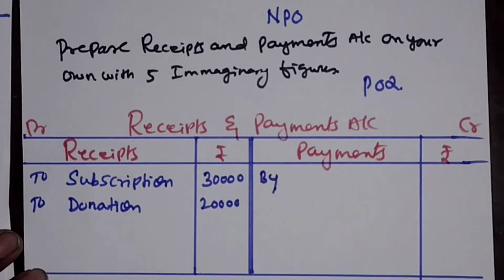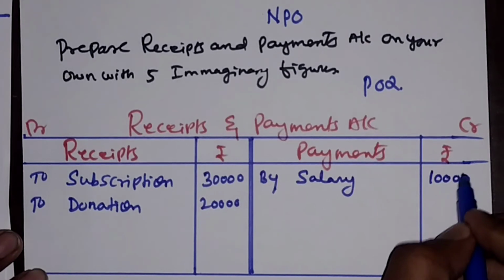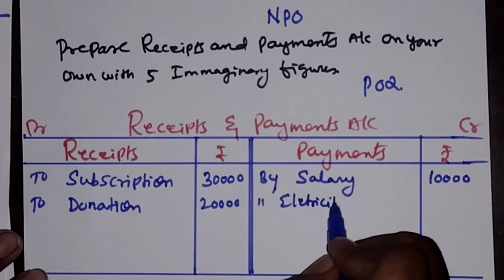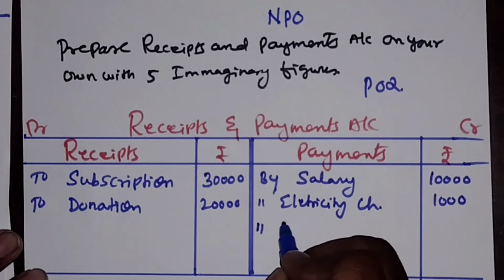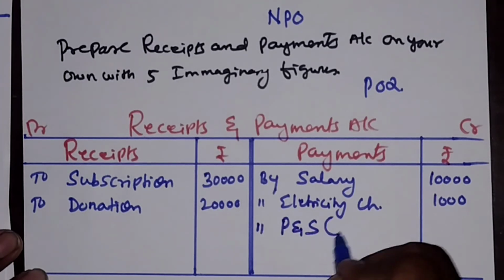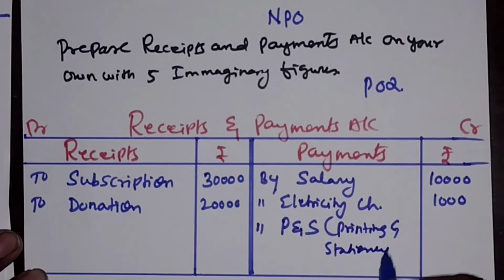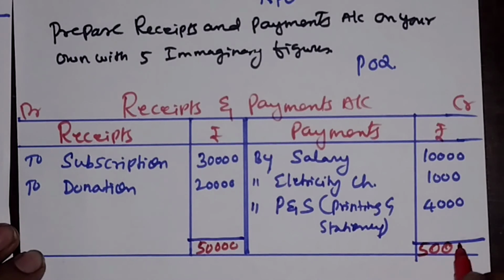And payment means that definitely in any organization salary will be there. Salary 10,000. Definitely electricity charges, 1,000 rupees. And definitely there will be printing and stationery, 4,000 rupees. That's it. On the debit side the total is 50,000. Get the same 50,000 on the other side also.